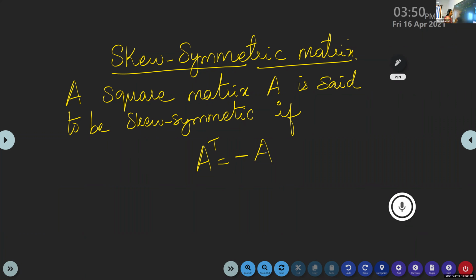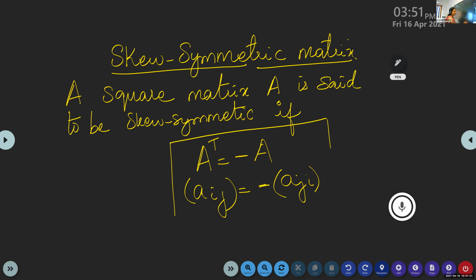That is, for the matrix, Aij will be the same as minus of Aji. A transpose will be the same as minus A. So Aij will be the same as the negative of Aji.